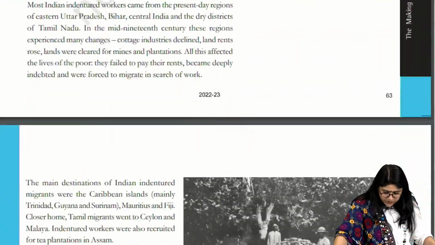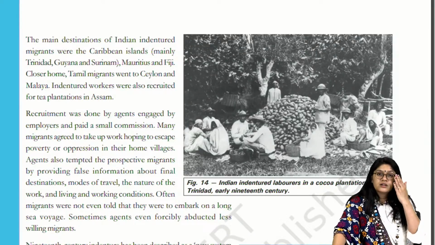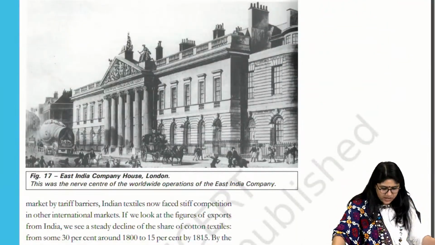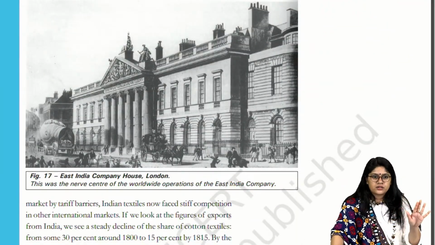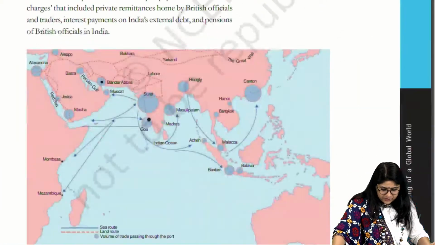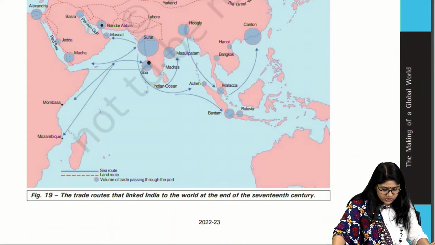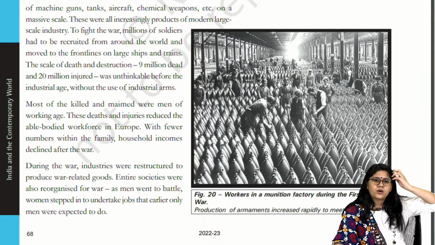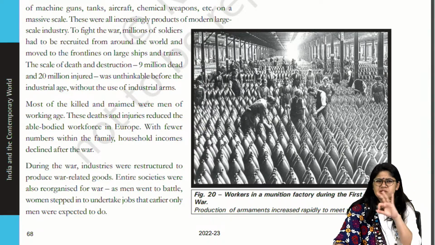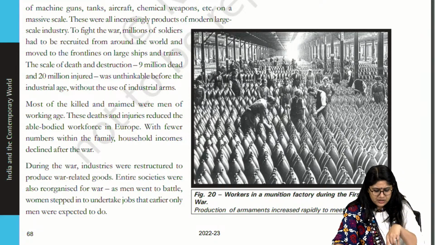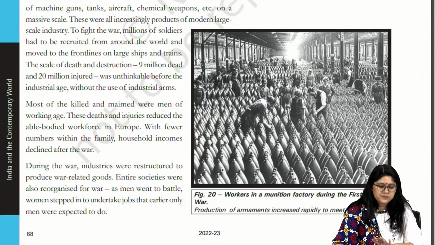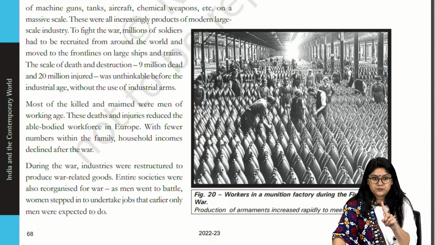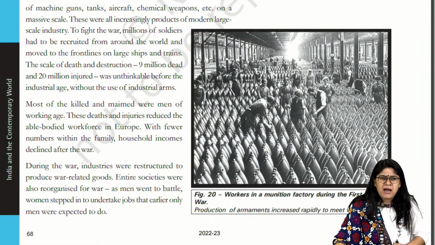There is an image of the East India Company House in London. This is not important, go through it. Over here we have the water route. I saw this particular image in some of the sample papers. Basically they are making weapons in the factories during the time of World War First.